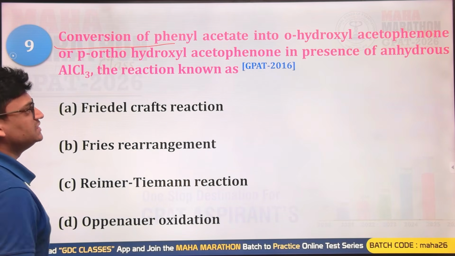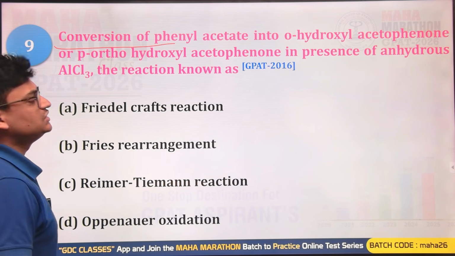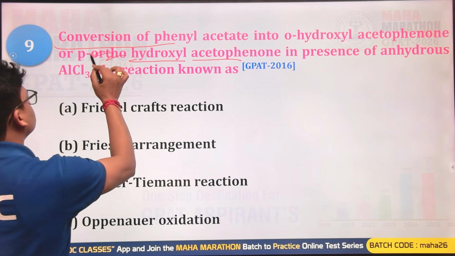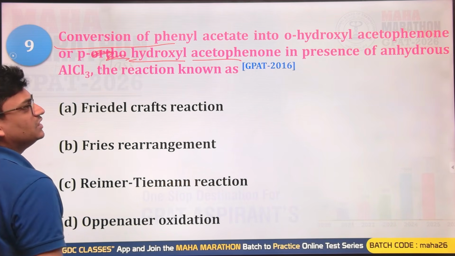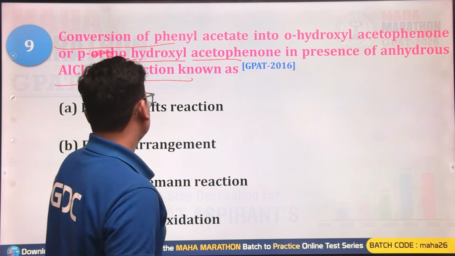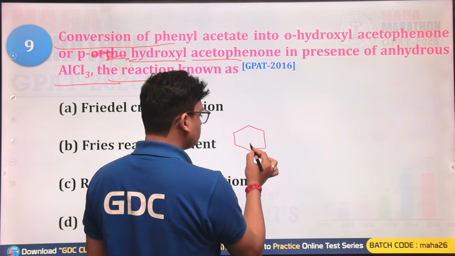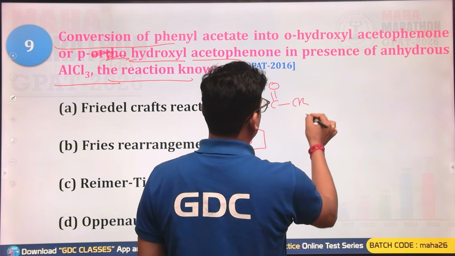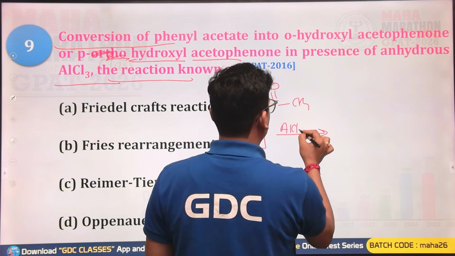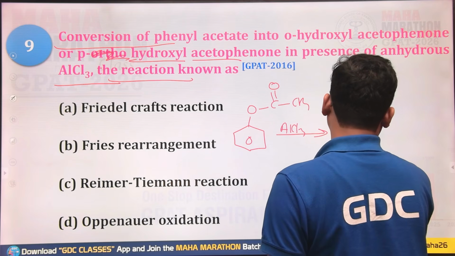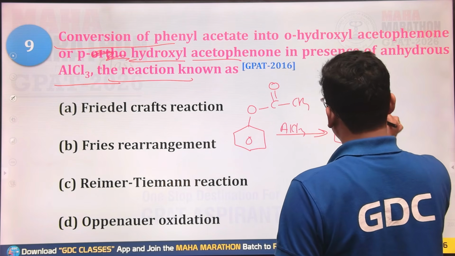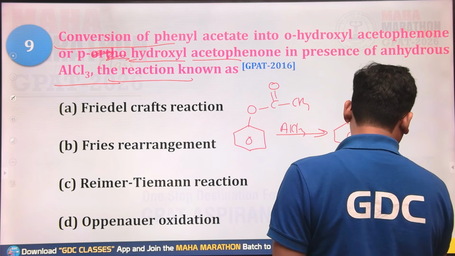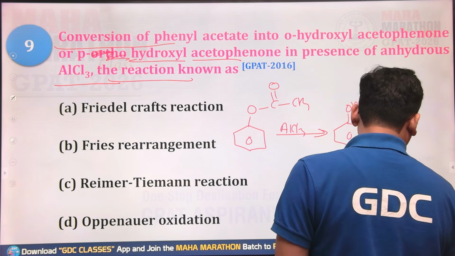Conversion of a phenyl acetate into ortho hydroxyl acetophenone or para hydroxyl acetophenone in the presence of anhydrous AlCl3. The reaction is known as, you are having this one, you are simply having CH3 C double bond O, CH3, and by using AlCl3, you are getting OH here and C double bond OCH3, this plus ortho and a para derivative.